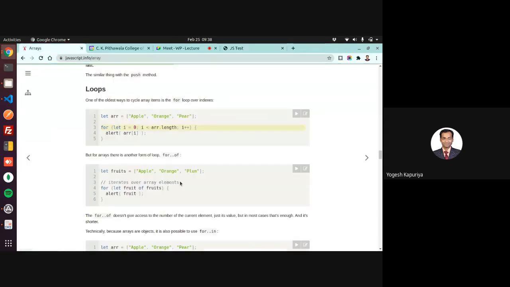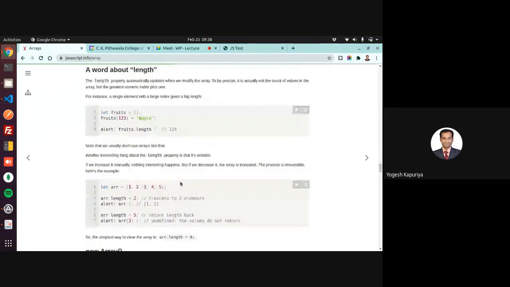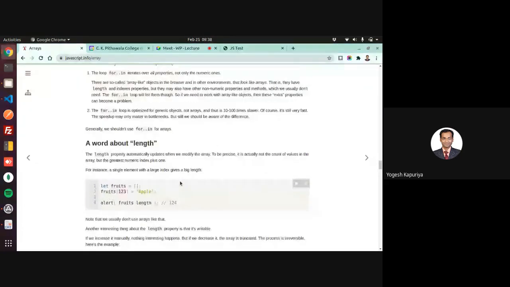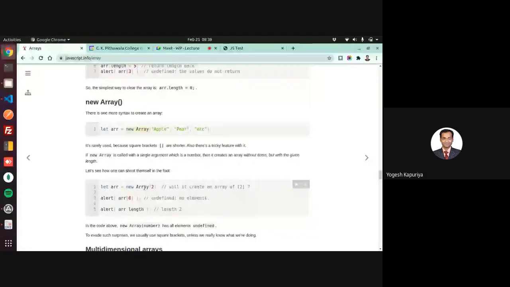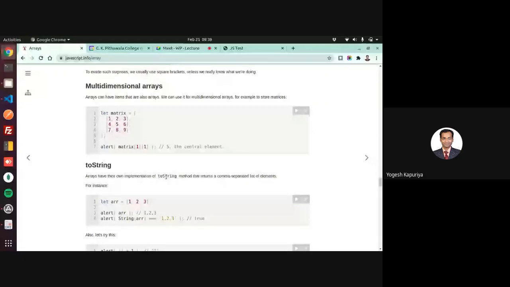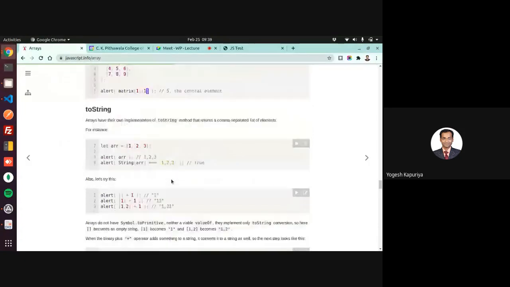Okay, so there is a difference between traversing an object and traversing an array. Okay, length. So it's a property. So whenever you insert something inside an array, it will automatically update it. Okay, you can use the new keyword as well, but normally we don't require it. You can also create a multi-dimensional array. So this is how you can do it. You can easily access the element using I and J syntax.